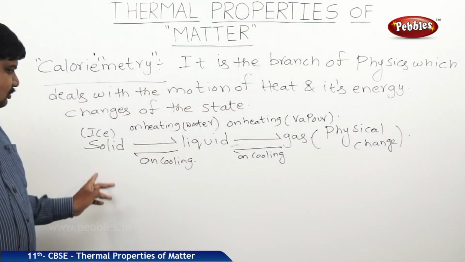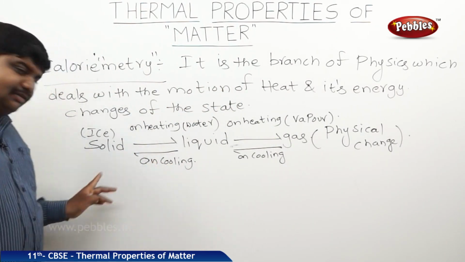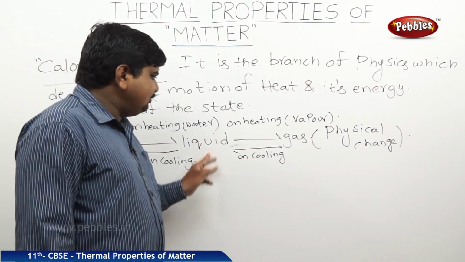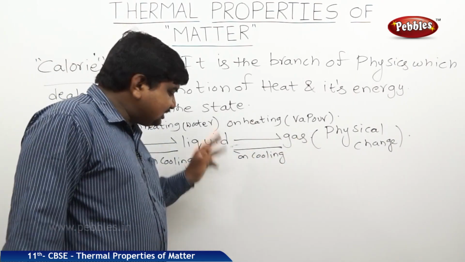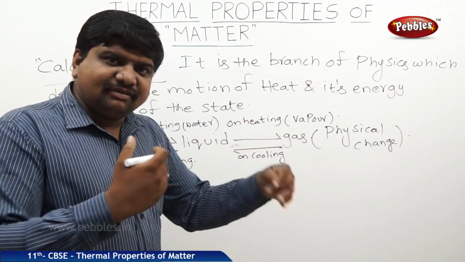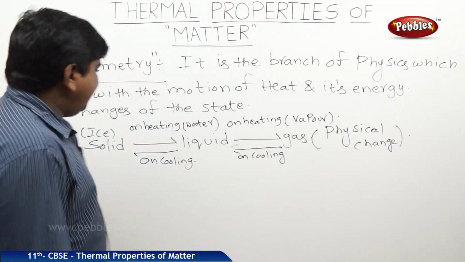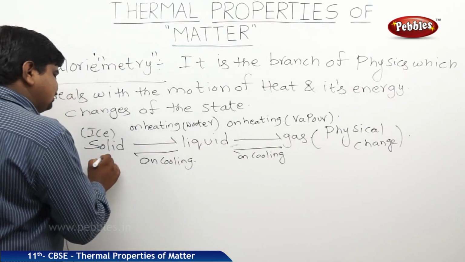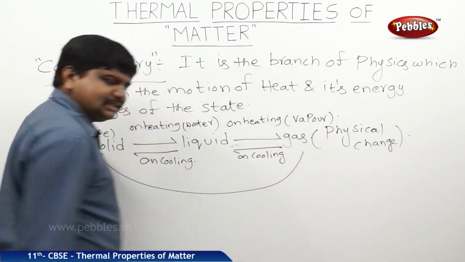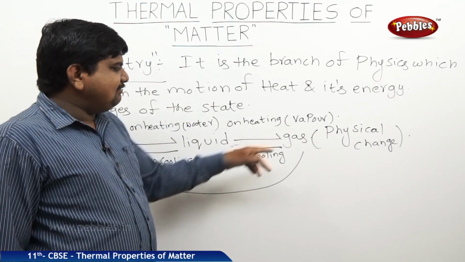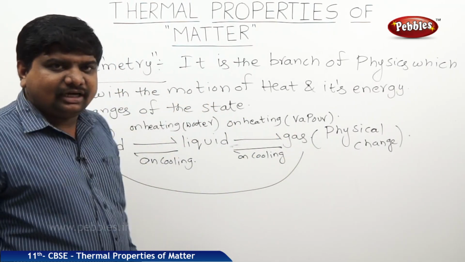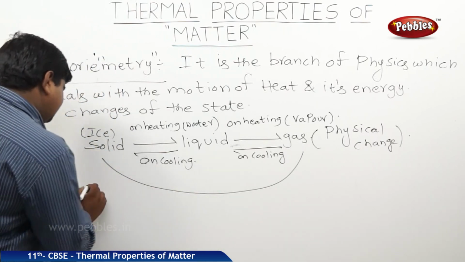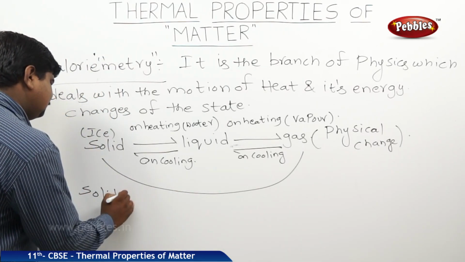We can achieve solid to liquid state as well as liquid to solid state. We can achieve liquid to gaseous state as well as gas to liquid state, which are reversible to each other. And by avoiding the liquid state, a solid can be converted to gas, or by avoiding the liquid state, a gas can be converted to solid. What is this? Solid to liquid is melting.